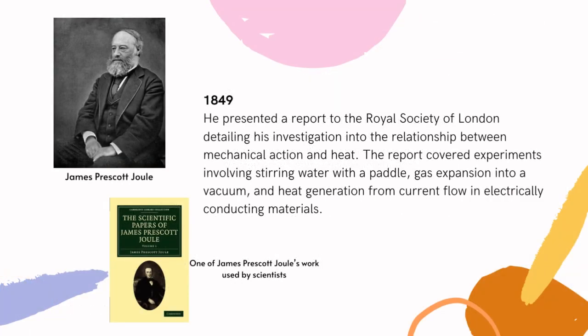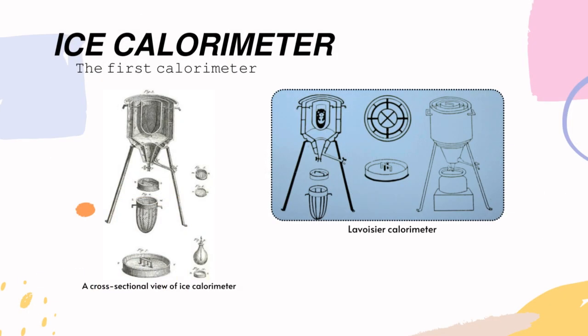In 1849, James Prescott Joule presented a report to the Royal Society of London detailing his investigation into the relationship between mechanical action and heat. The report covered experiments involving stirring water with a paddle, gas expansion into a vacuum, and heat generation from current flow in electrically conducting materials. The diagram shows the ice calorimeter, which is the first calorimeter in the world.